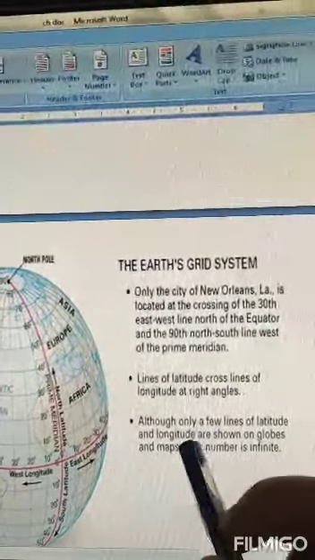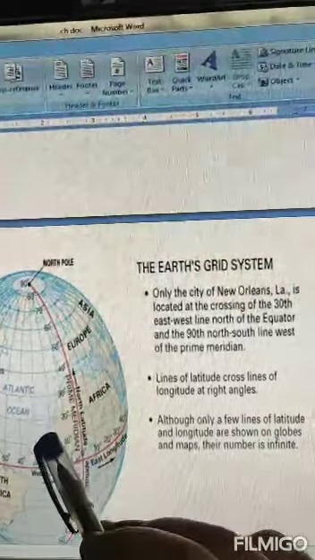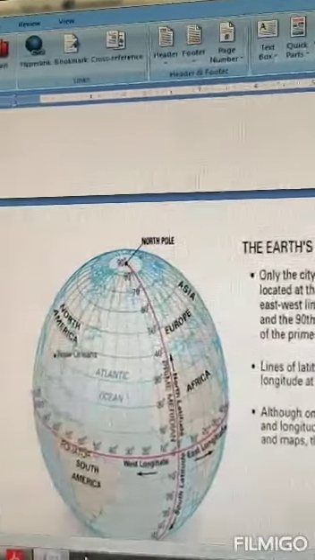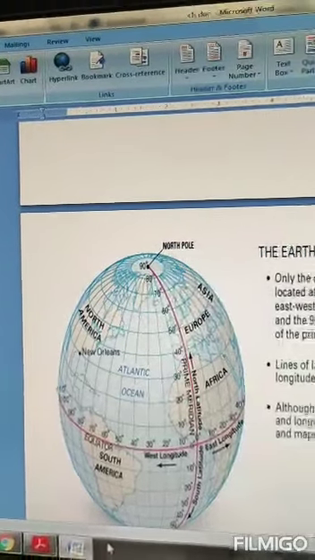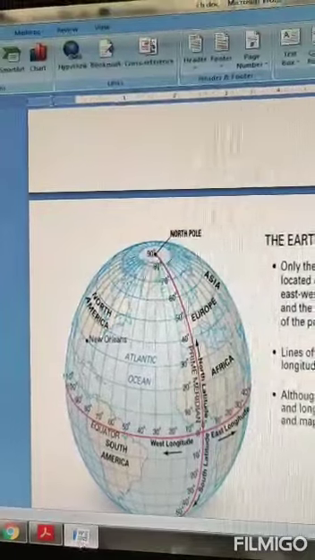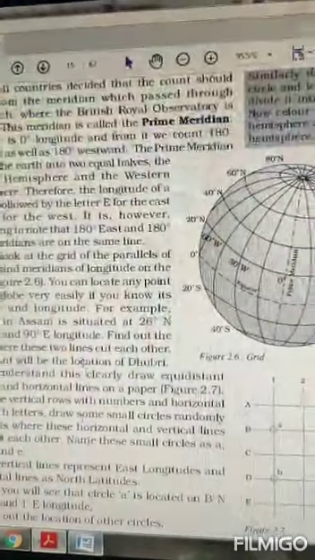Though we show only a few longitudes and latitudes on globes and maps, their number is infinite, which means we cannot show all the longitudes and latitudes on the maps and globes. For reference we make only a few.